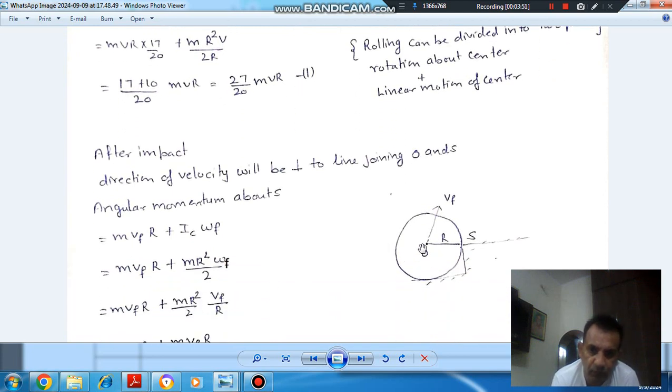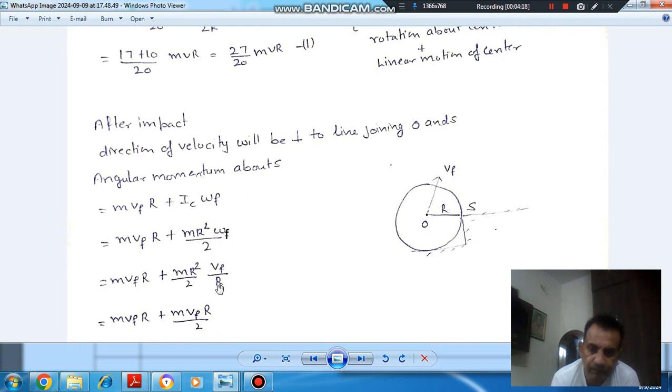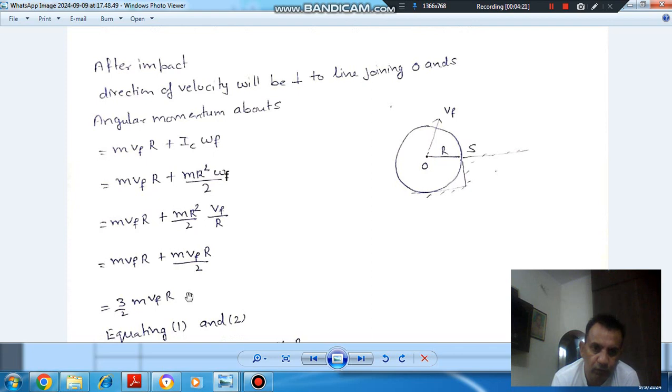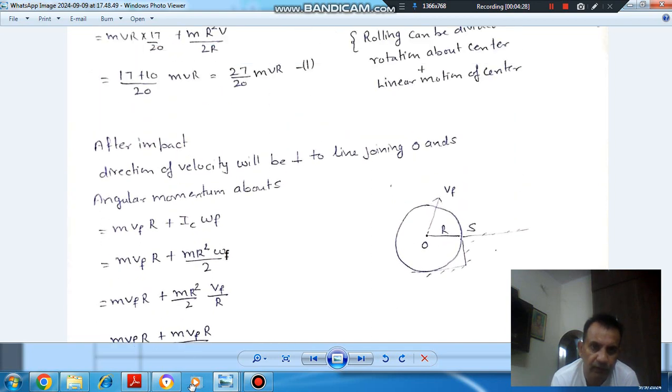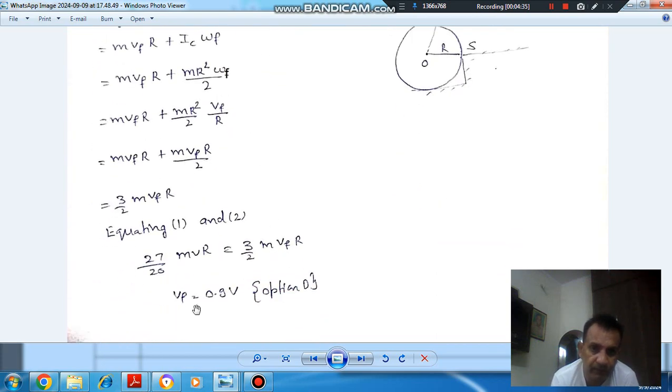After impact, the velocity direction will change. The velocity will be in the upward direction, v_f, and the momentum about the same point will be m v_f into R due to linear motion, and due to angular motion it will be I_C into omega_f, where omega_f is v_f by R. Solving this, we get 3/2 m v_f R. Equating the angular momentum before impact and after impact, we get v_f as 0.9 v. Option D is the right answer.